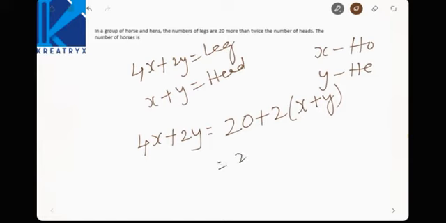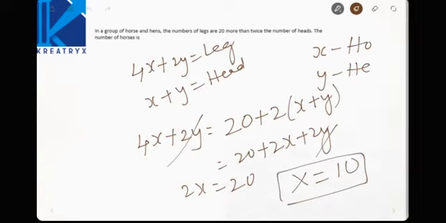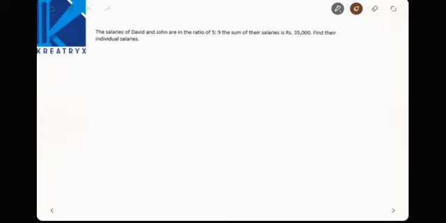This is nothing but 20 plus 2x plus 2y. Now this 2y and this 2y get cancelled. 2x is equal to 20. x will be how much? 10. Now the number of horses is 10. We have done this similar type of questions frequently in the previous papers.